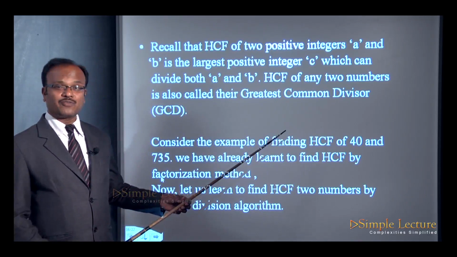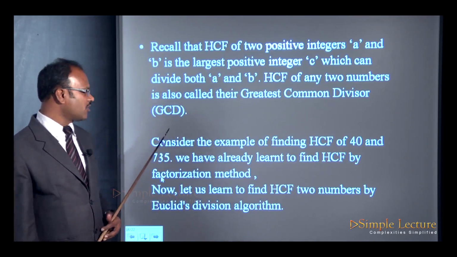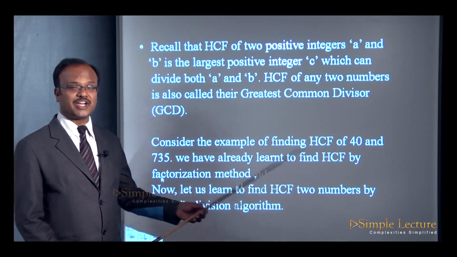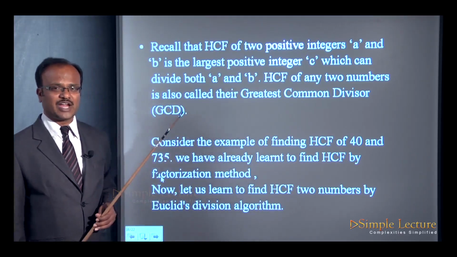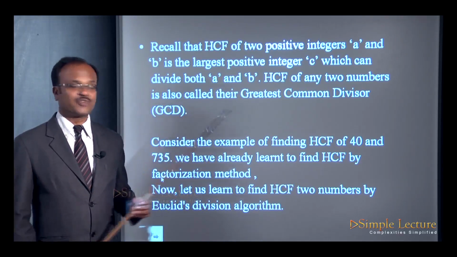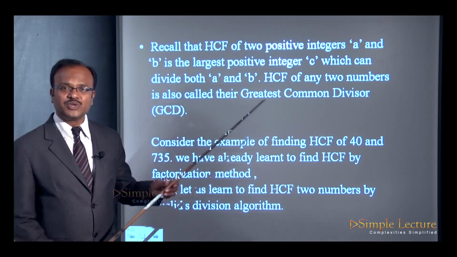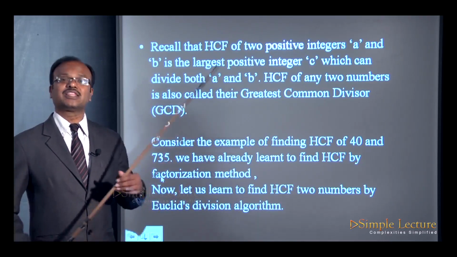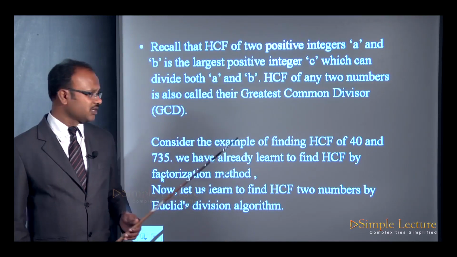Consider the example of finding the HCF of 40 and 735. Now what is the HCF of these 40 and 735? We have already learned to find HCF by the factorization method, which you discussed in your previous classes. First you note down all the factors of 40 and all the factors of 735. Whichever common factors you have in both, we take the product of them. That is going to be the highest common factor. So you know this, right?